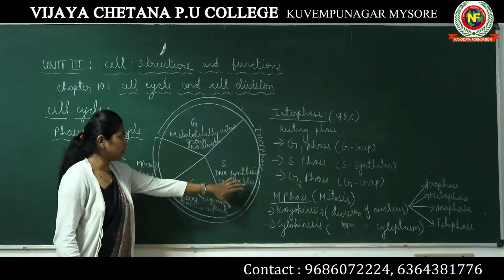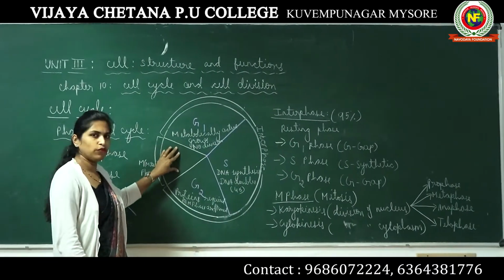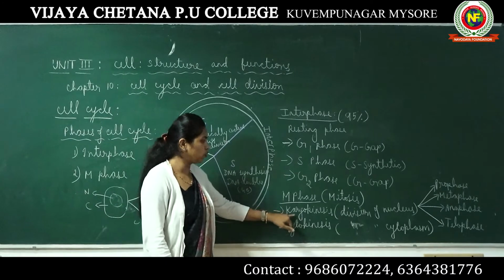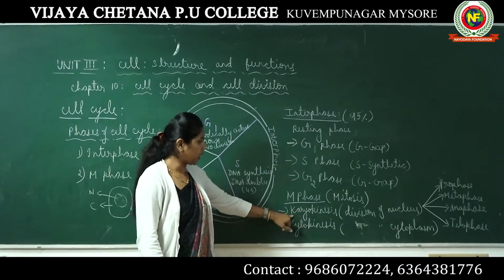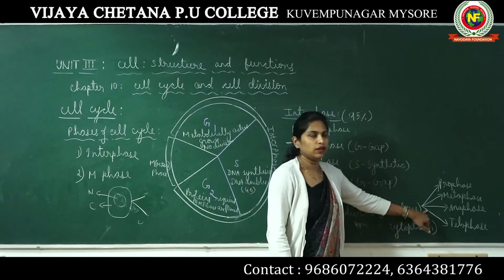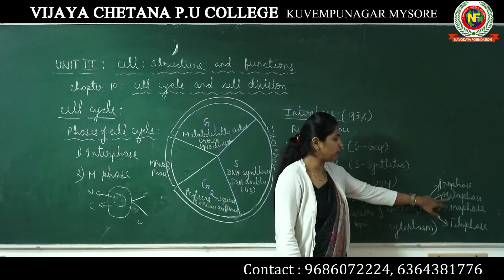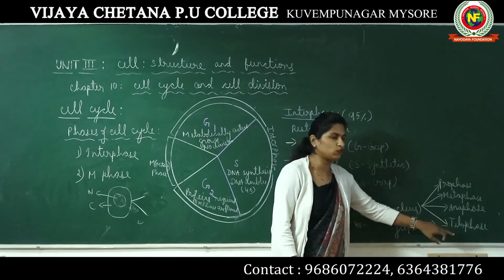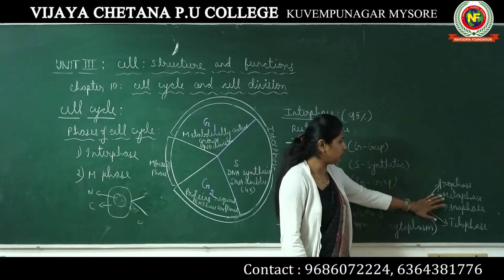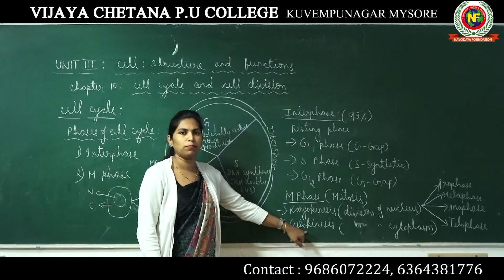Once the cell has completed its interphase, it will enter M phase. First it will go through karyokinesis. Under karyokinesis there are four different phases: the first is prophase, second metaphase, third anaphase, and the last one is telophase. Once these four phases are done, then the cytokinesis is going to happen.